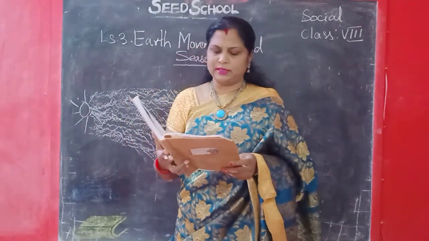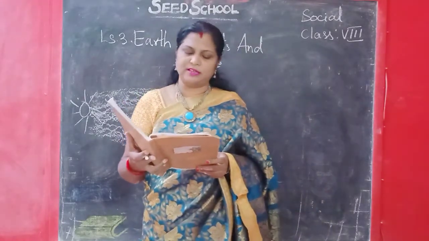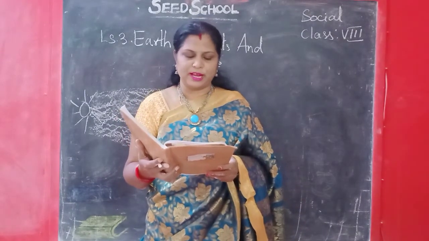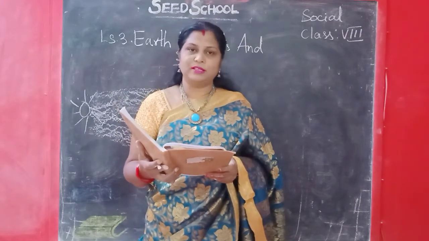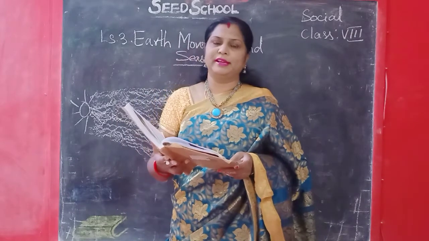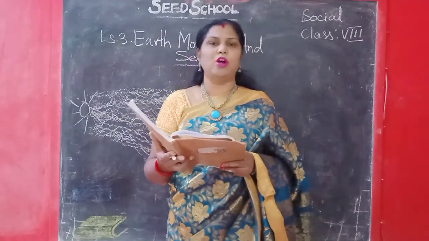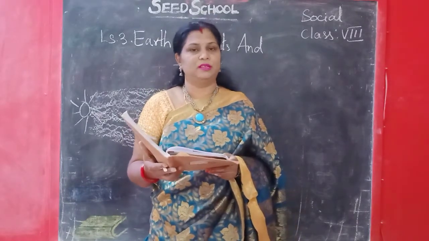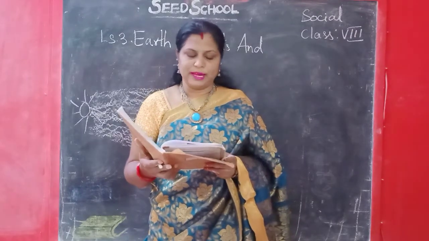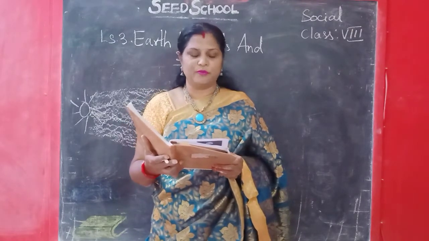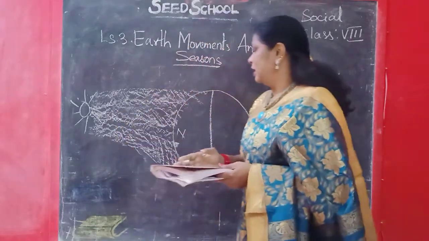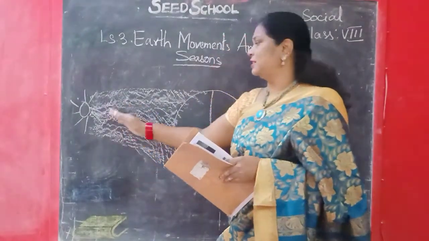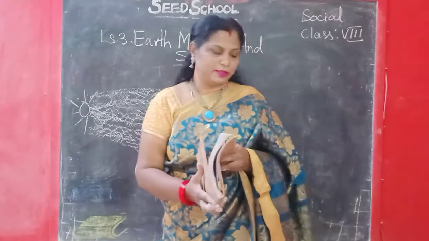As a result of the tilt of the axis, the area which faces the sun directly keeps shifting throughout the year. It will keep on moving. In March, the sun shines directly over the equator. As you all know, this is the equator. So in the month of March, the sun rays fall directly on the equator.